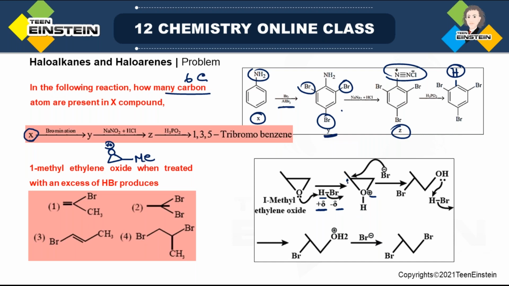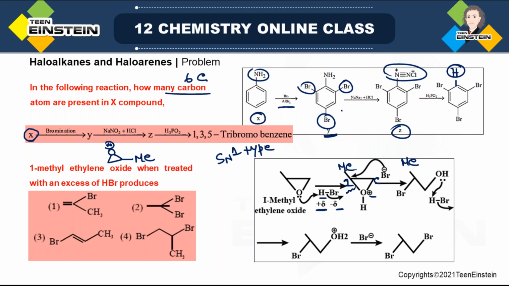Now suppose this is carbon number 1, this is carbon number 2, and normally in acidic condition, when you have any substituted epoxide, Br minus always attacks that carbon which is containing the substituent. The reason is, in acidic condition, the mechanism is going through some SN1 type mechanism. In SN1 type mechanism, there is formation of carbocation, but as I am saying SN1 type, fully developed positive charge is not there.